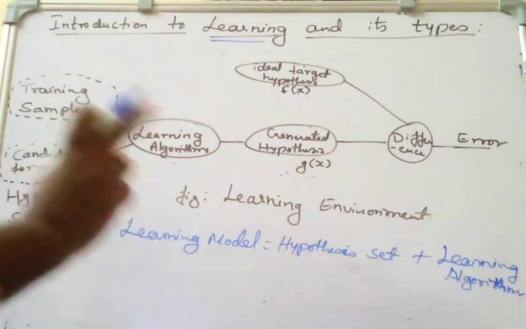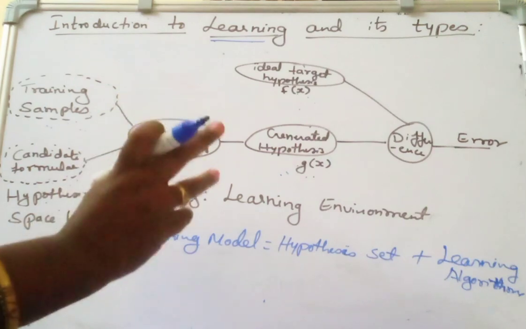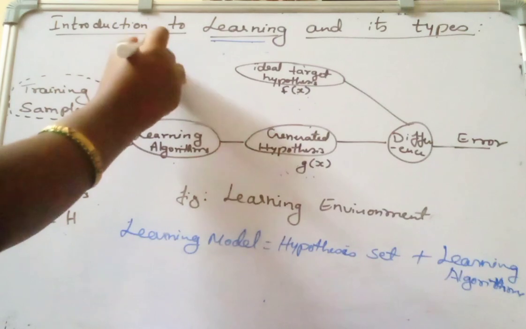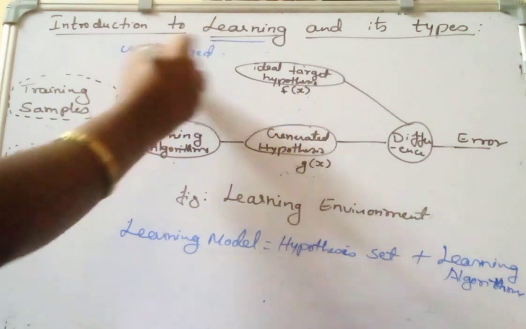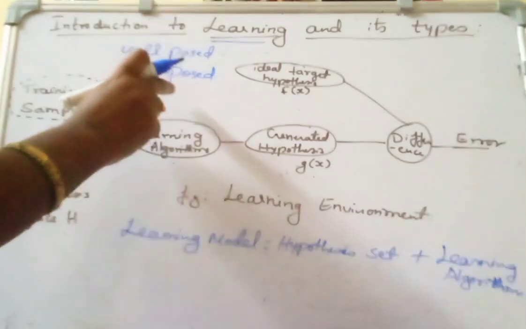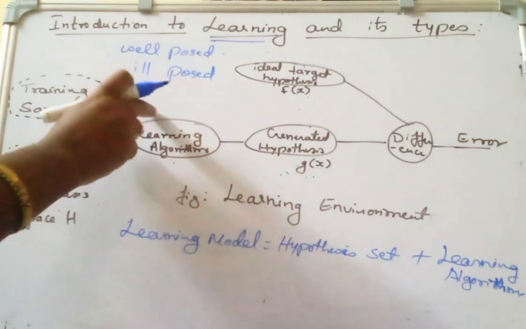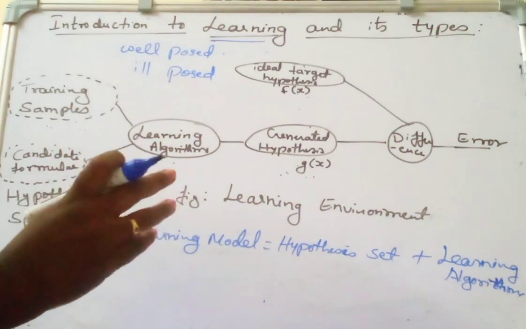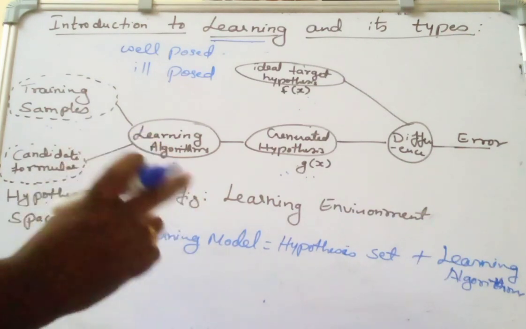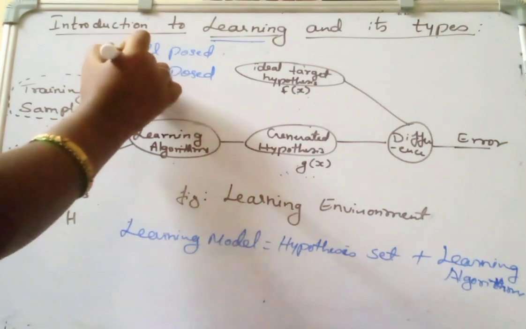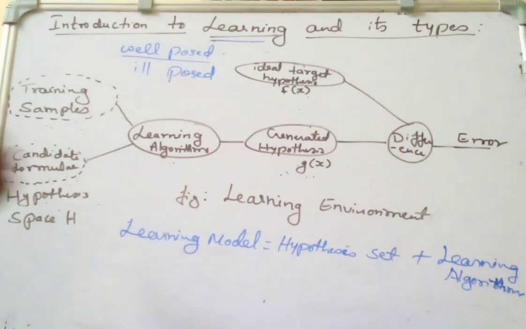So computers can solve two types of problems. We know that there are two types of problems: one is well-posed problems and the other is ill-posed problems. In the case of well-posed problems, the computers can solve them with the help of specifications and have the following components: class of learning task, measure of performance, and a source of experience. It can solve only the well-posed problems, but it cannot solve the ill-posed problems.